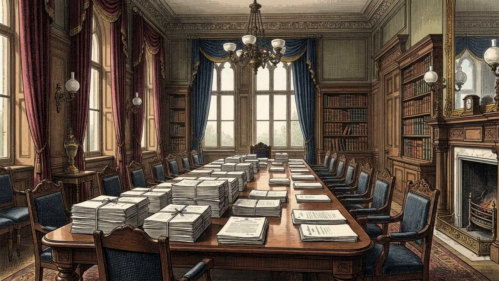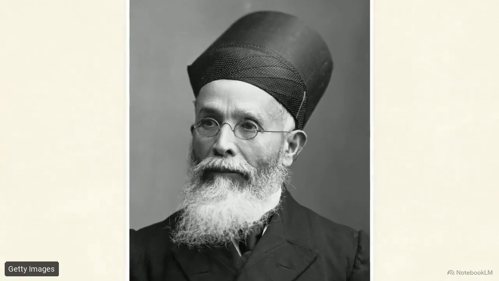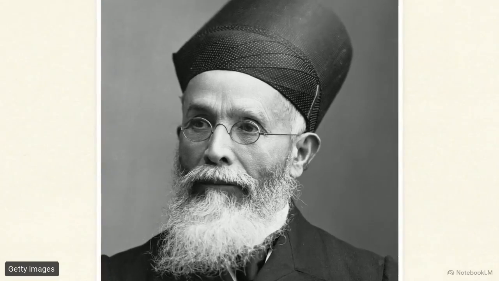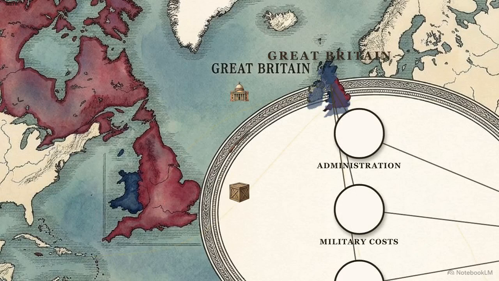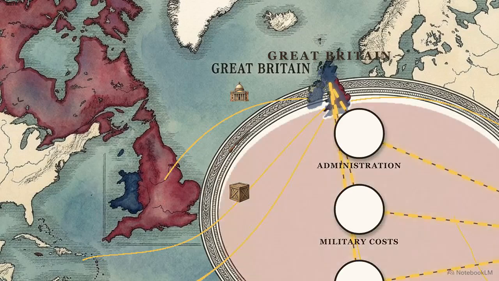Naoroji mapped exactly how colonial administrative costs, exorbitant military spending, and forced exports systematically siphoned wealth out of the subcontinent directly into the British economy. The moderates weaponized this economic data to dismantle the pervasive myth of British benevolence. The Indian intelligentsia stopped viewing colonial rule with gratitude. The data proved the institutions were instruments of economic parasitism.